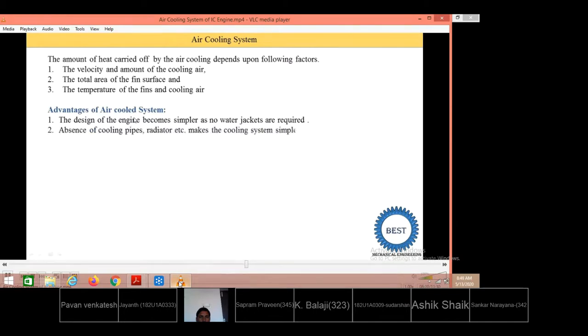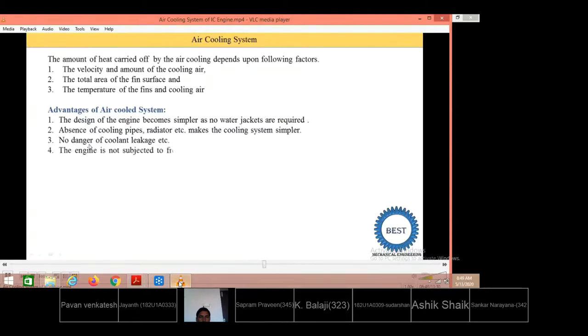Absence of cooling pipe and radiator makes the cooling system simple. Okay, in a water cooling system, we require the radiators and the various cooling pipes. But in air cooling system, we do not require any cooling pipe and radiators. So design is simple. Even the cost is also reduced because the radiator is not required. No danger of coolant leakage. Means in a water jacket, the water leaks and it creates problems. But in air cooling system, there is no issue of leakage.